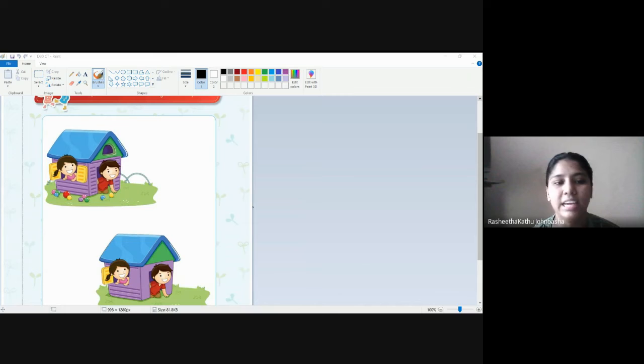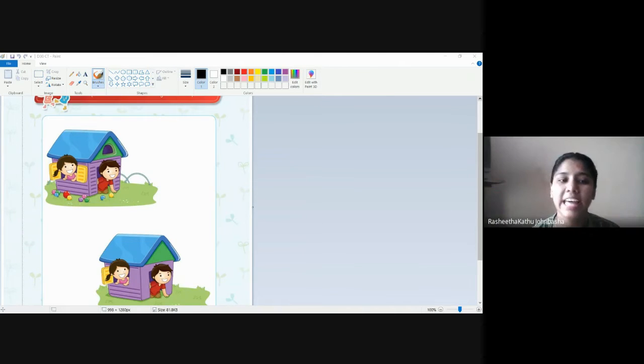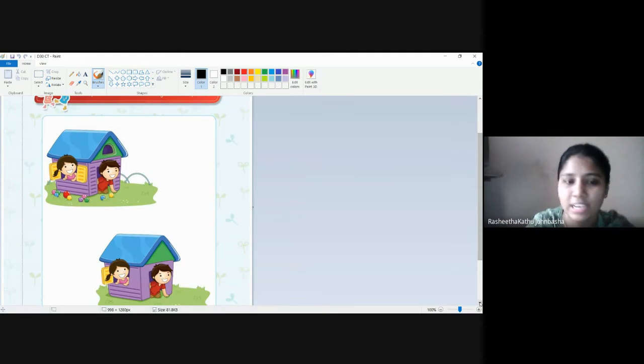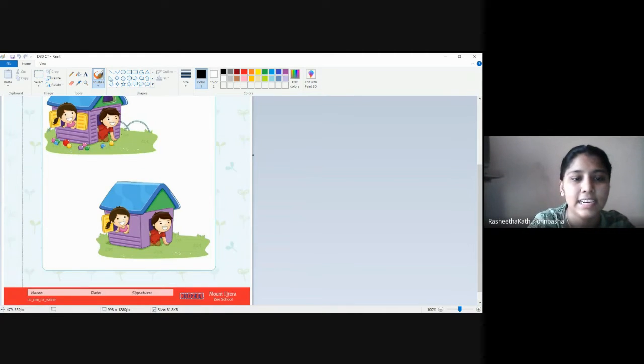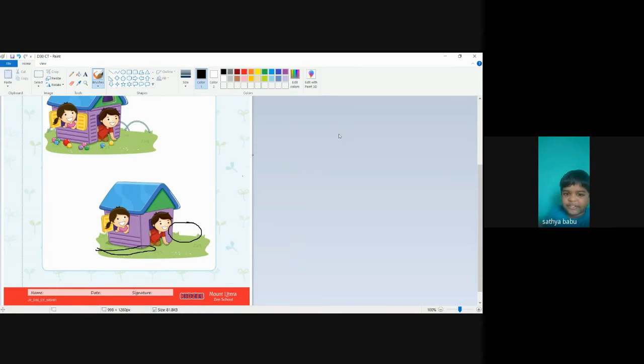What else is not there? Window. Rings are also not there. No balls are here. No rings are here.